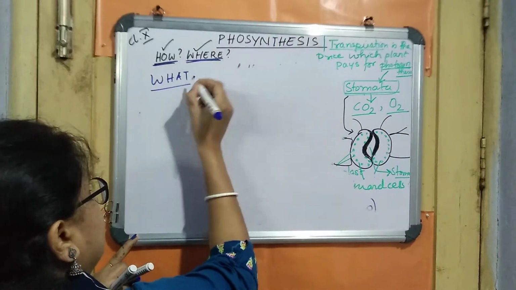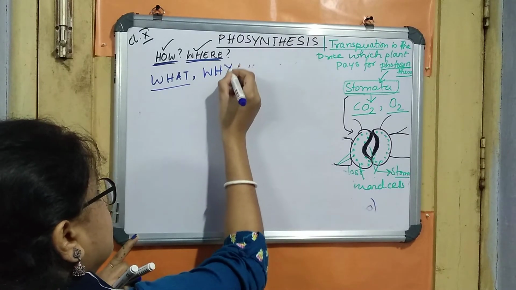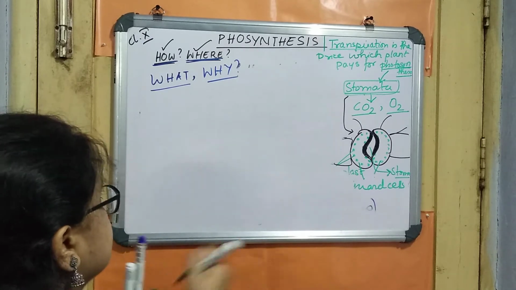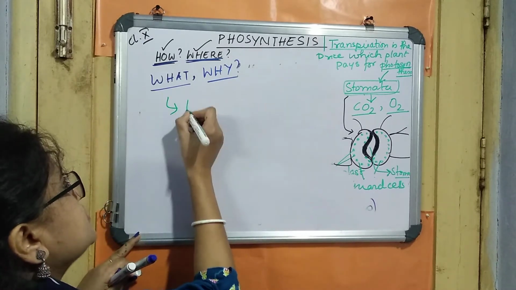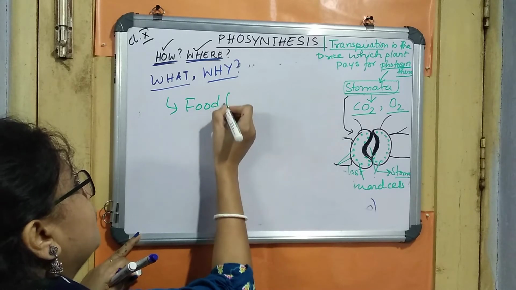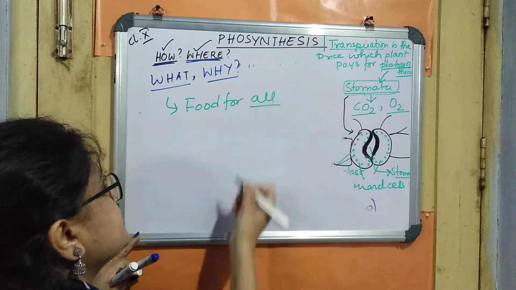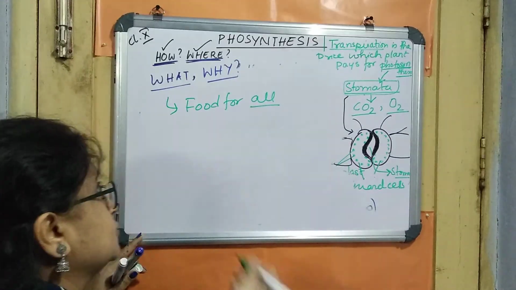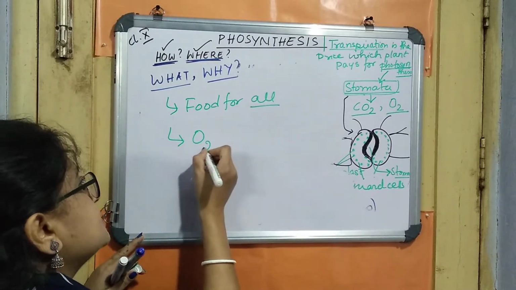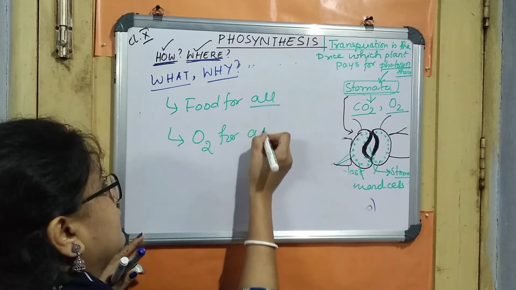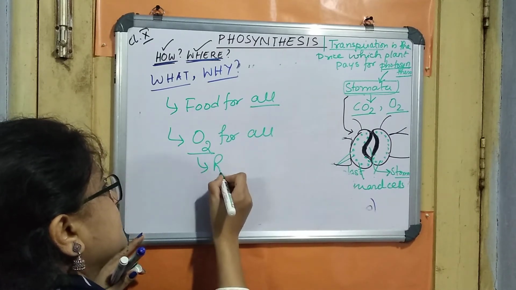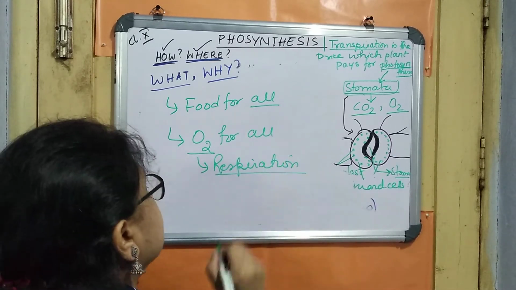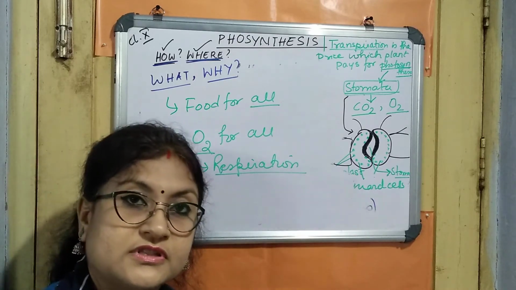Now, why is it produced? What is the significance of this photosynthesis? The significance of photosynthesis is that it is actually producing the food for all. All means all biotic organisms which cannot make their own food, and it produces oxygen also for all. Oxygen is needed for respiration. So these are the two very important significances of the photosynthesis process.